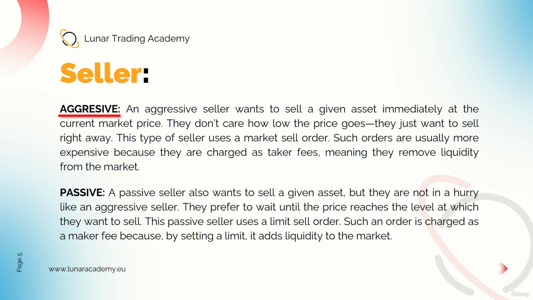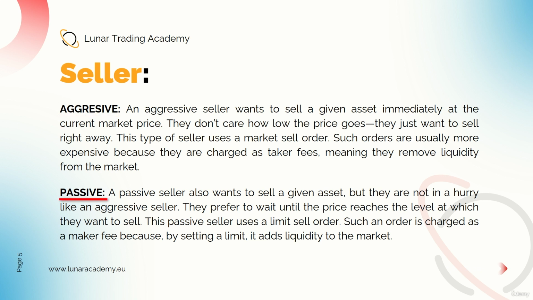Then we have sellers, again aggressive and passive. Aggressive seller wants to sell a given asset immediately at the current market price. They don't care how low the price goes, they just want to sell right away. This type of sellers uses market sell order. Such orders are usually more expensive because they are charged as a taker fee, meaning they remove liquidity